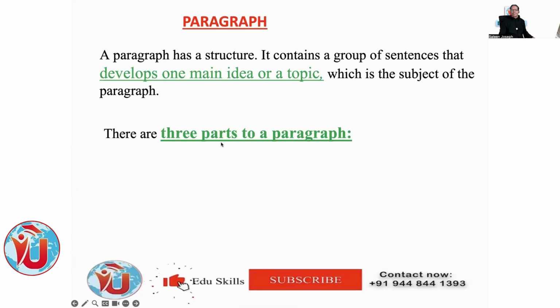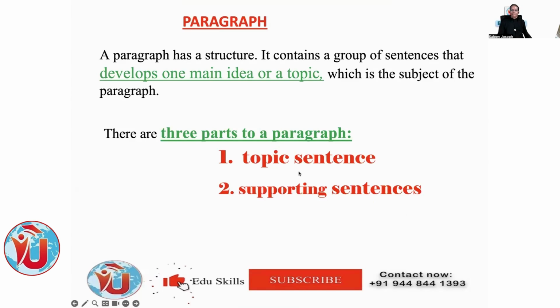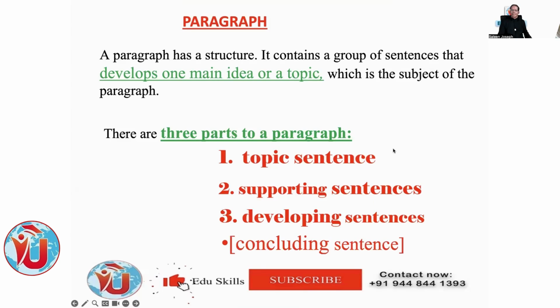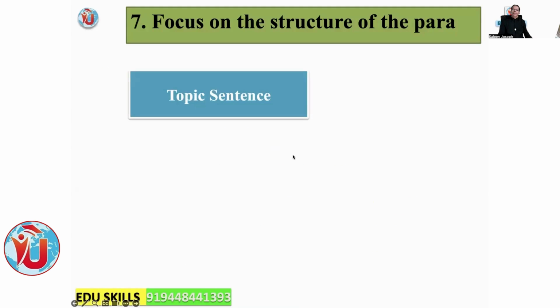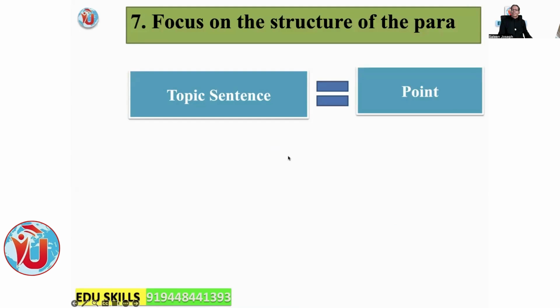See, paragraph structure means you have 3 parts to a paragraph. Basically, in OET, you have 3 parts, and in IELTS, you have 4 parts. In IELTS, the last sentence, the conclusion, is also important, whereas in OET, you need to focus on topic sentence, supporting sentence, and developing sentence or sentences. The structure will be this for almost all the audio as well as text. Concluding sentence is an option in the OET. Okay. Focus on the structure of the paragraph.